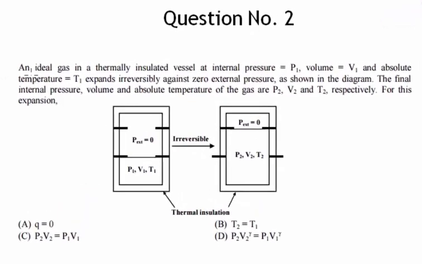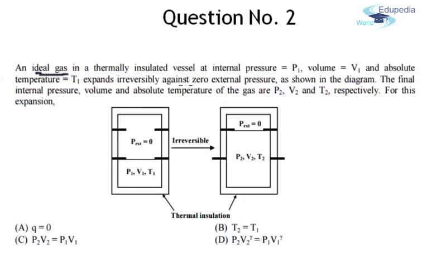In question number 2 it states that an ideal gas is in a thermally insulated vessel. A thermally insulated vessel simply means that heat exchange with the surroundings will be 0. Further, the question says that it is at an initial pressure of P1, volume V1 and absolute temperature T1. Let us look at the figure. Here we have an ideal gas at pressure P1, volume V1 and temperature T1. These are the initial conditions and it is thermally insulated. That means no heat can flow into or out of the system, so heat exchange with the surroundings is 0.